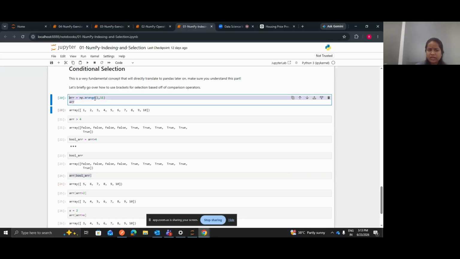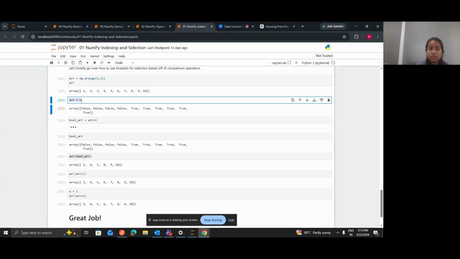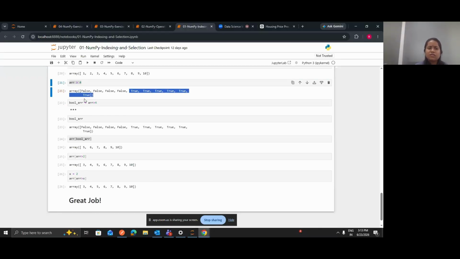So what we have done, we have created a range, I mean a list, numpy array by using this arange function. It will start from 1 till the 10, and this list has been created using this function. Now you are checking, like print all the values which are greater than 4, right? So these first 4 will print false because these are not satisfying the condition, right? So you can see we are getting false, false, false, and for the remaining we are getting true, right? Now you are storing this inside this boolean array. What you are doing, nothing, just storing this condition inside this boolean array.